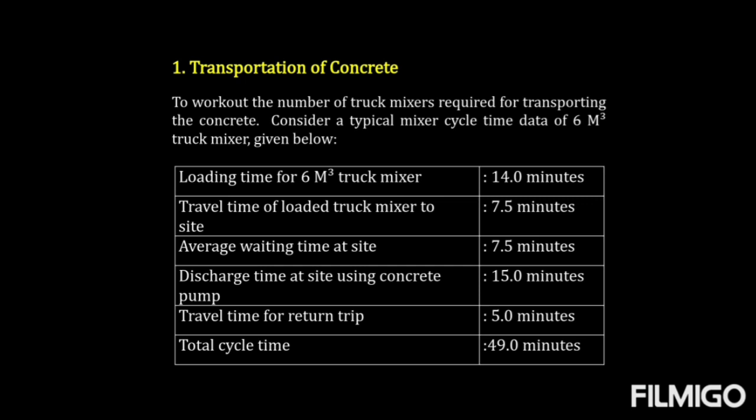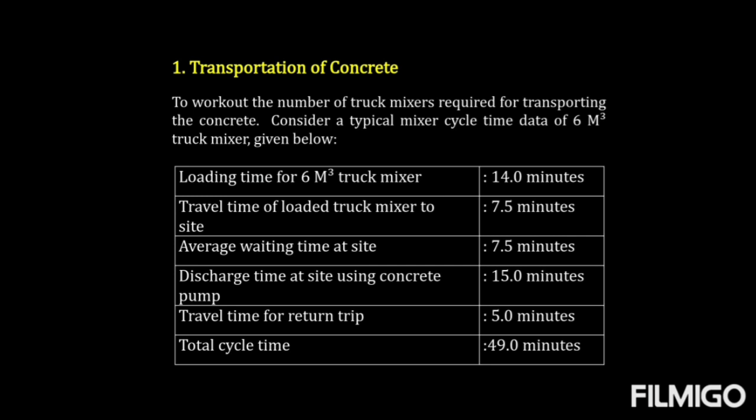concrete. The number of mixers required for transportation of concrete, for which we have assumed data wherein the capacity of the truck is 6 m cube. The loading time, the travel time for a loaded truck from the batching plant to the construction site, average waiting time at the site, the discharge time, the travel time, all that data is given, and if you sum up all this data you get the total cycle time.